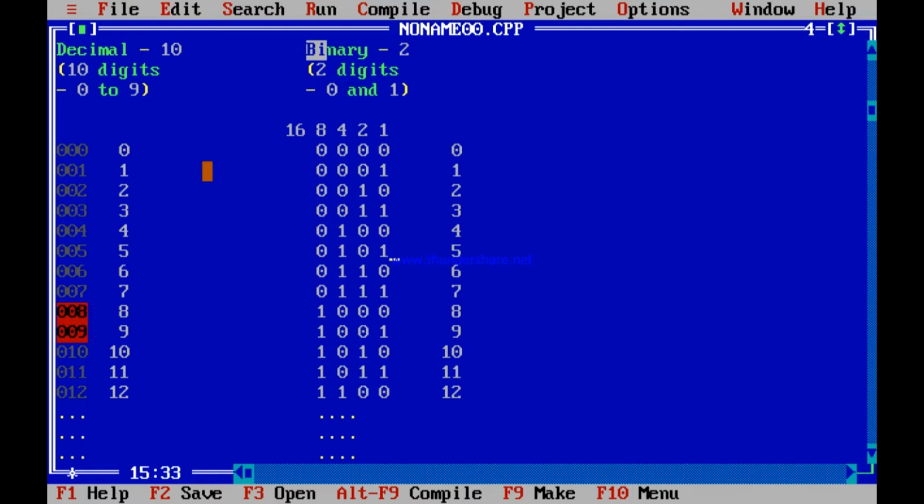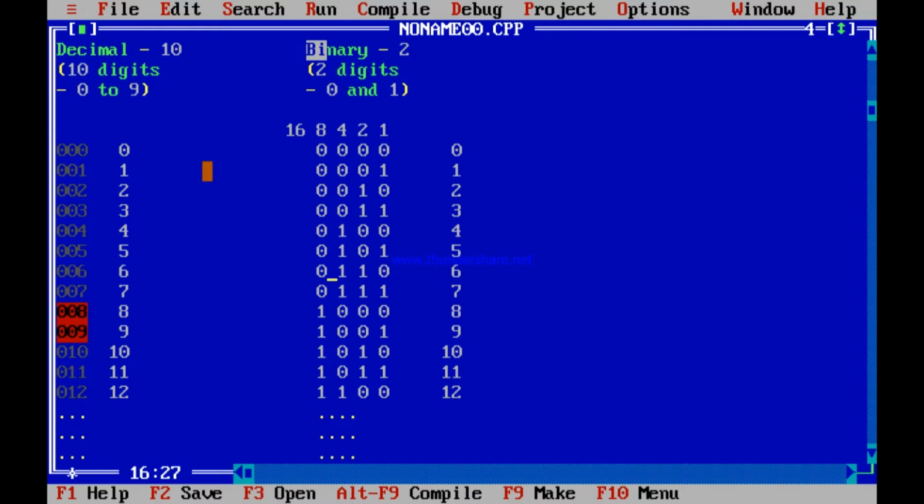5: no 8s. 1, 4. No 2s. 1, 1. So 1, 4 and 1, 1 makes it 5. 4 plus 1 is 5.